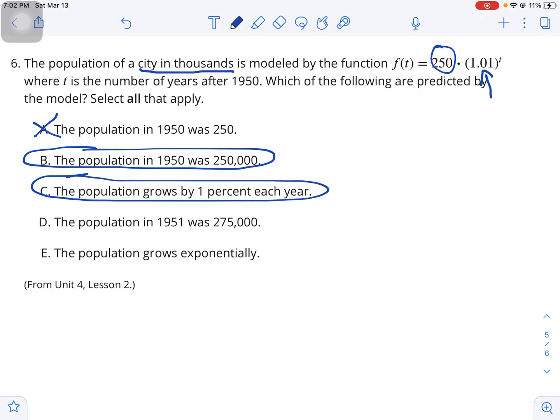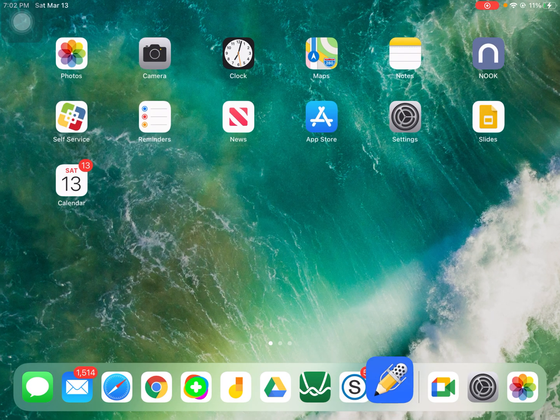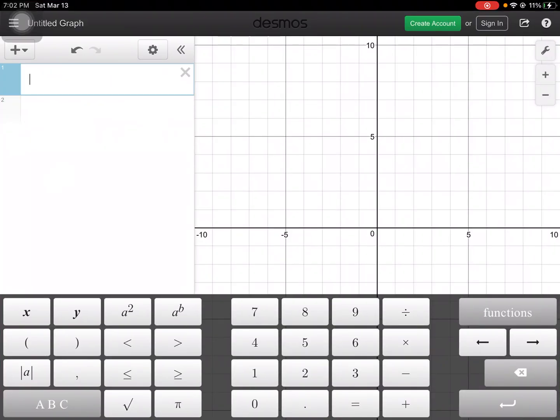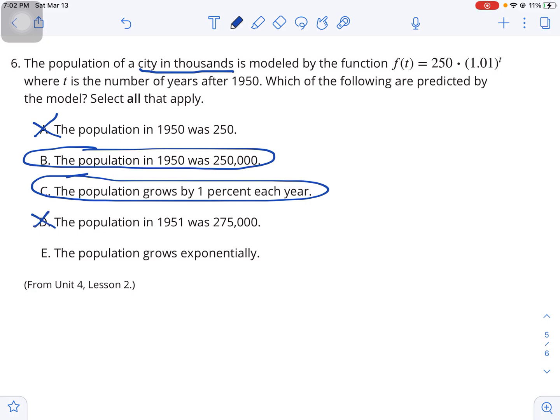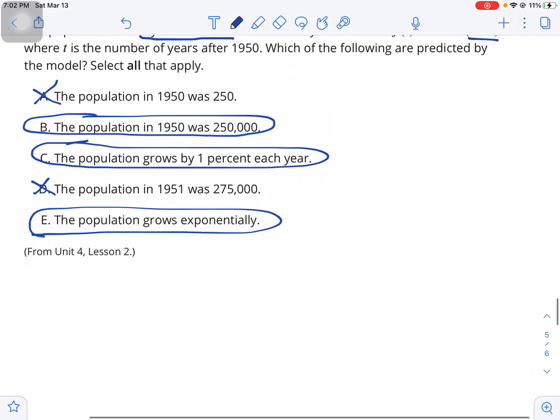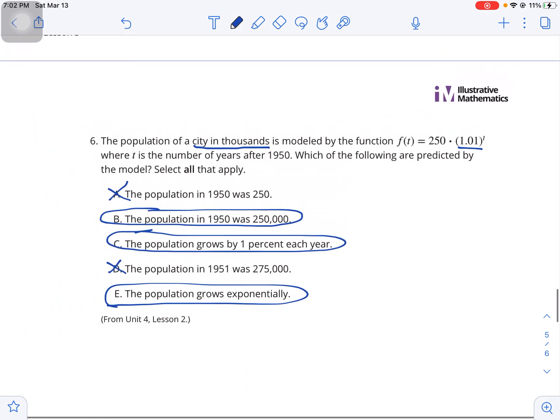And let's see, letter D, the population in 1951 was 275,000. Well, let's just multiply 250 times 1.01. And that's 252.5, that's 252,500 then if we make it thousands. So this is not true. And the population grows exponentially is true. Anytime we have a growth factor and we keep multiplying to get the next number, that's exponential growth.